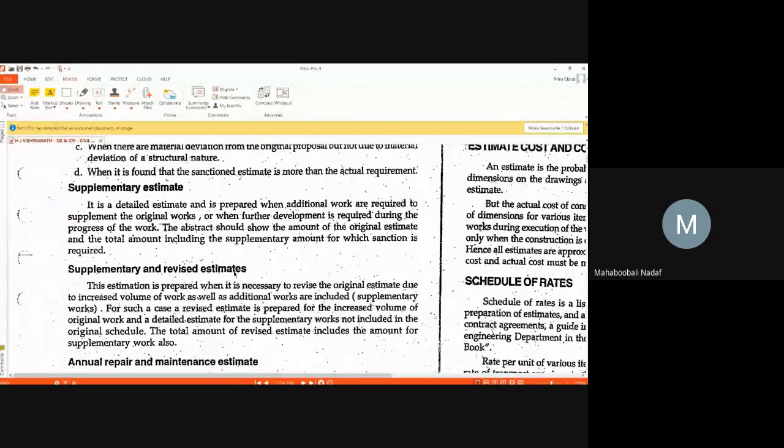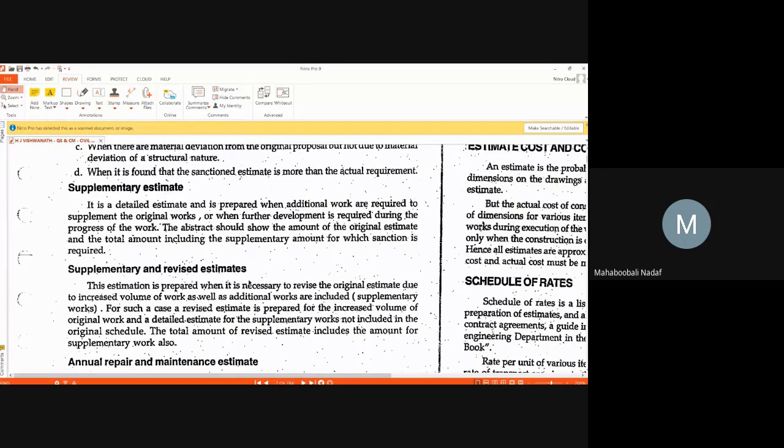Supplementary estimate. What do you mean by supplementary estimate? It is kind of the same thing. When you are already constructing a big building, you may want one more additional room. So you want to do some additional supplementary work also. So along with the main estimate, this supplementary work is also there. You are going to do the estimate for that supplementary work also. So the main estimate plus this supplementary work estimate will form the total cost.